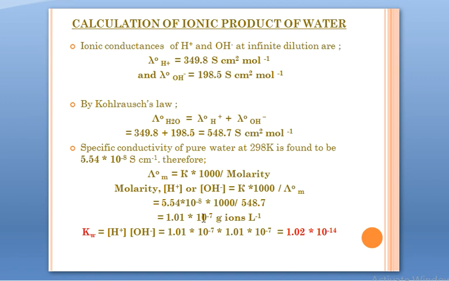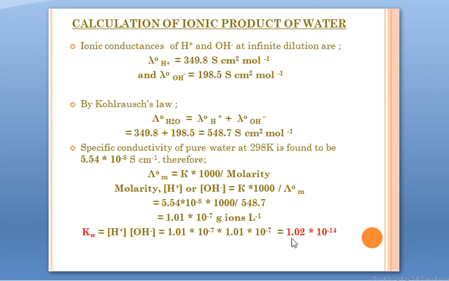Now, as I said, this is the value of either the concentration of H positive ions or OH negative ions. We'll use this value. Kw, the ionic product of water, is a product of the concentration of H positive ions and the concentration of OH negative ions. Now, this value belongs to both. It is the value of H positive as well as OH negative. So we use the equation like this, 1.01 into 10 to the power minus 7 for H positive, also 1.01 into 10 to the power minus 7 for OH negative. The result is 1.02 into 10 to the power minus 14, which is the ionic product of water.